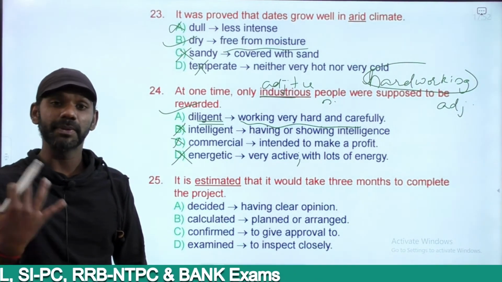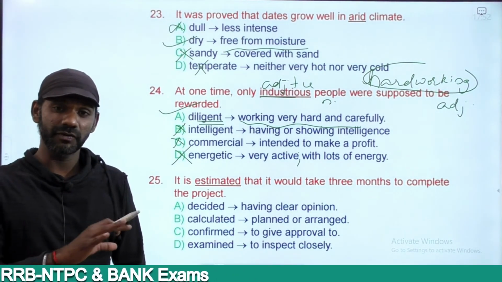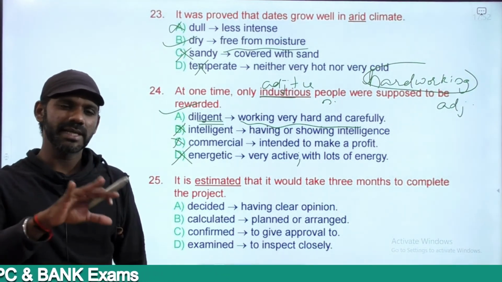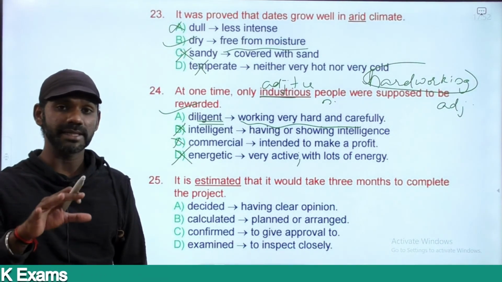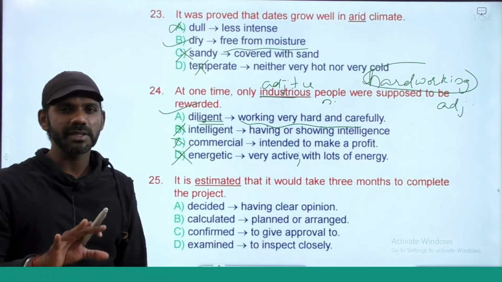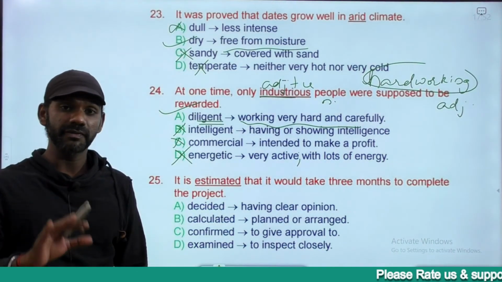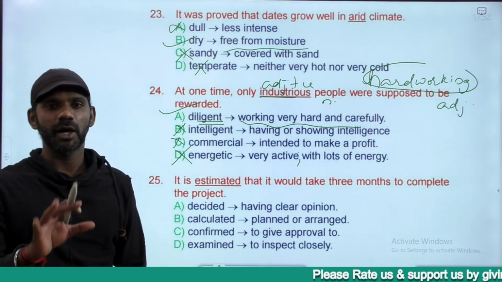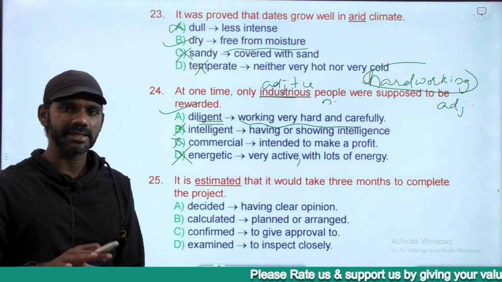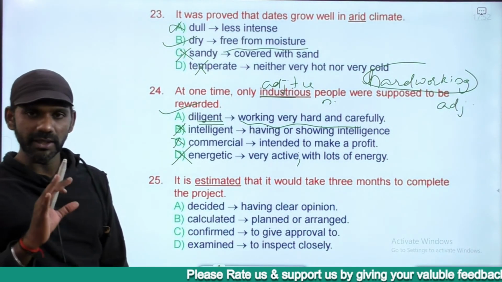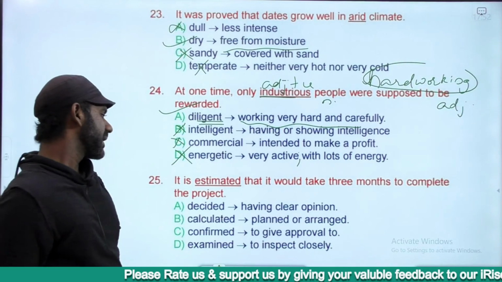Not the exact amount, an approximate amount. That's the meaning of estimate, right? We don't want the exact amount, just the approximate amount. How much will it reach up to? That means how much the expenses will be, not the exact one, an approximate one. That is the meaning of estimated.